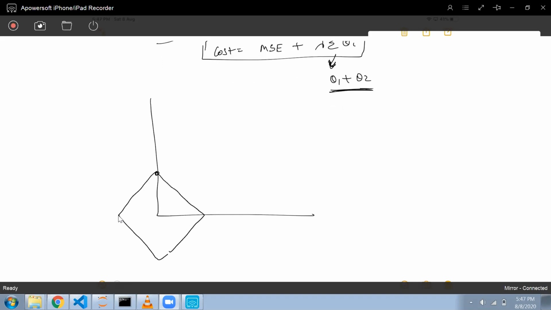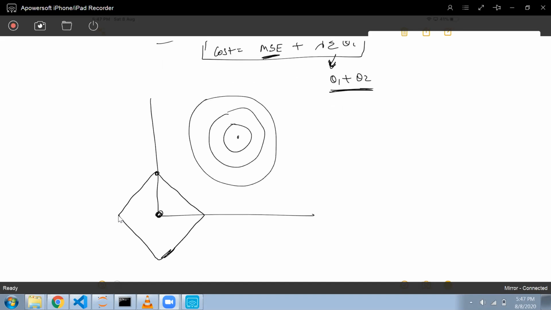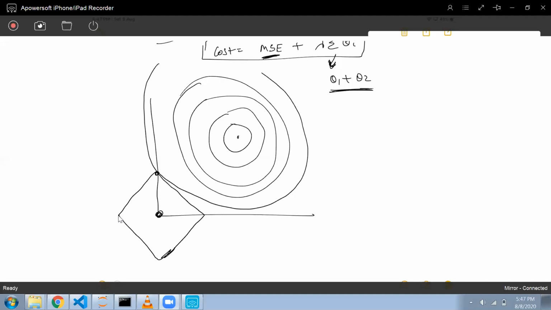So this will be for my penalty, and these terms will be for my mean squared error. Okay, so they will meet at a point. So this value I will take, because here the penalty is fine, and this is also fine.